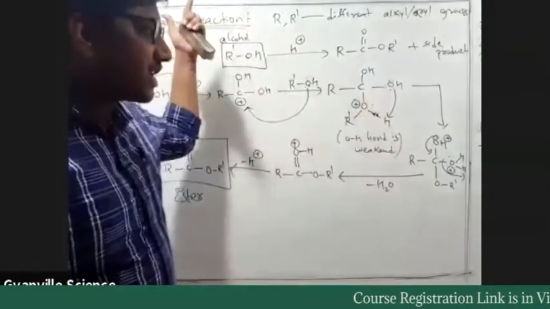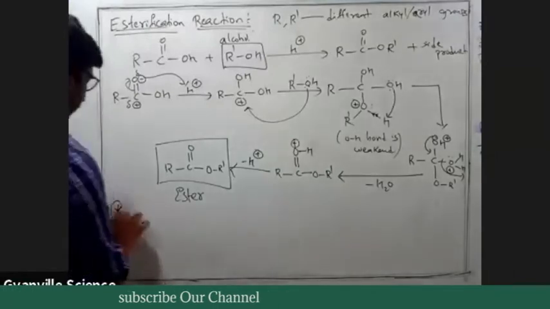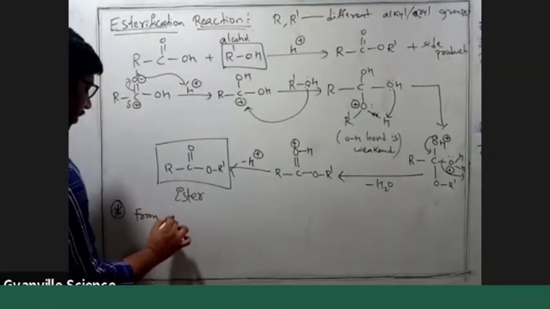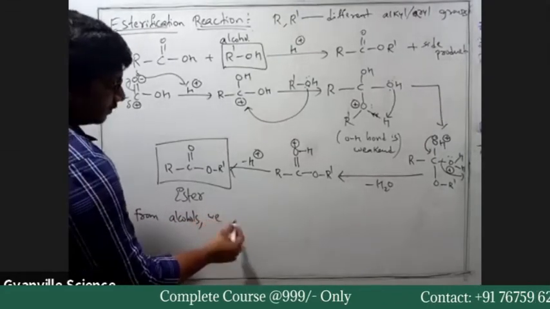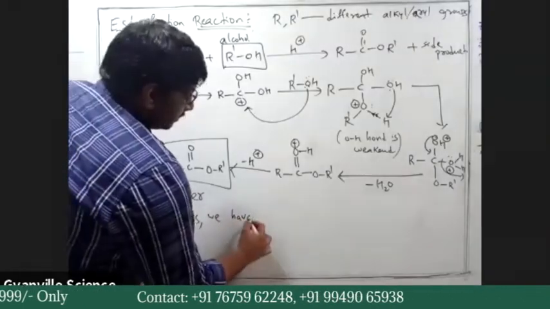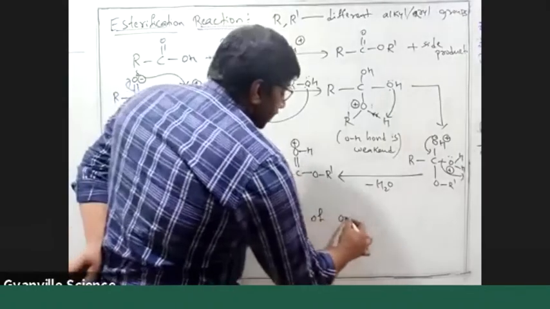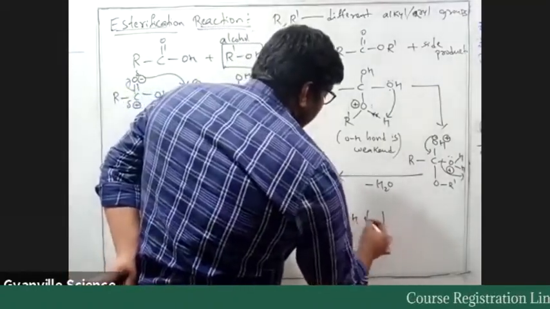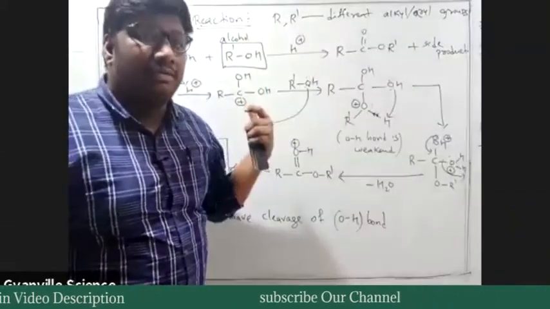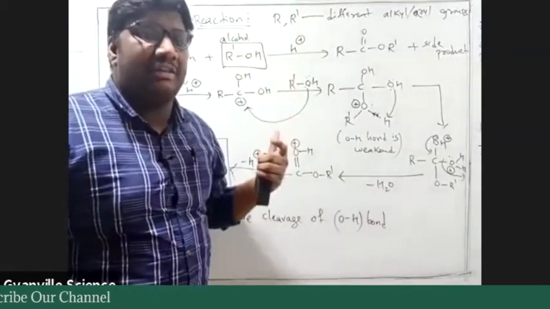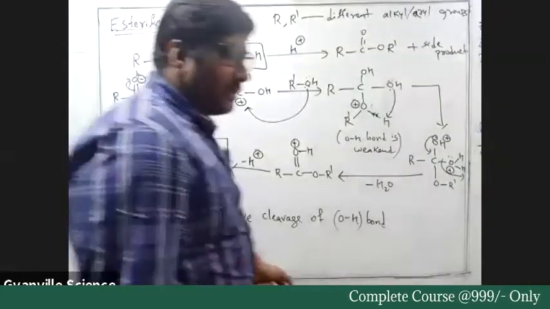So we can categorize this esterification reaction as one where, from alcohols, we have cleavage of the OH bond. So we can categorize this reaction into the reactions of OH bond cleavage. Esterification comes under that set. Why is the mechanism important?